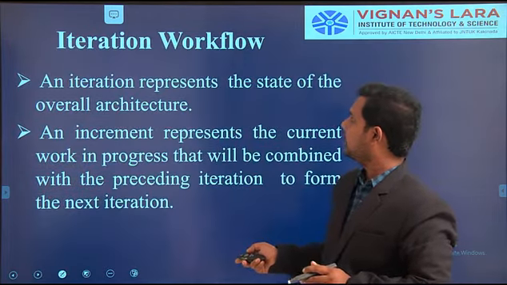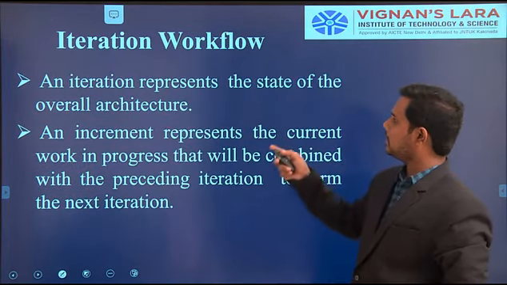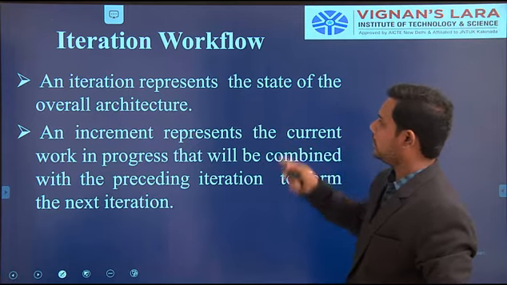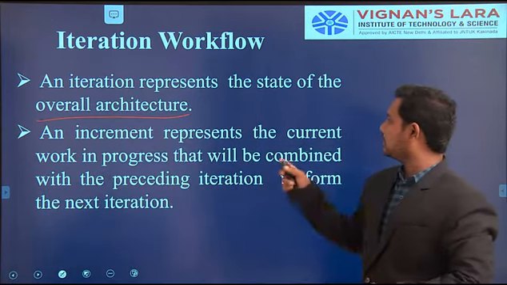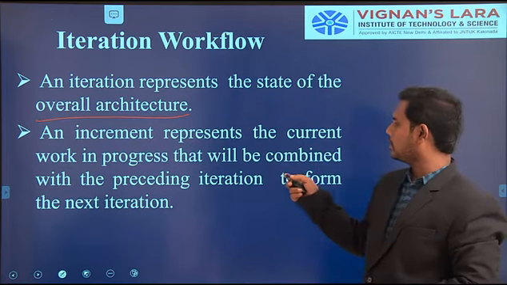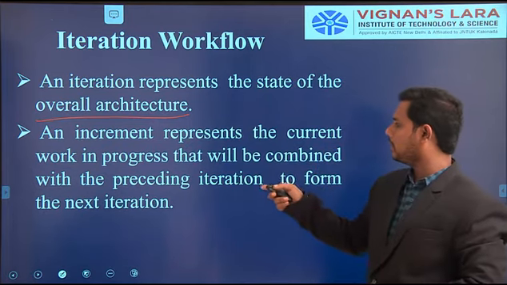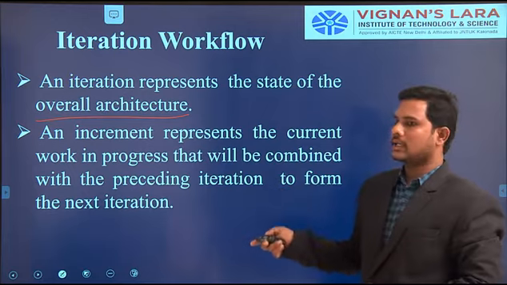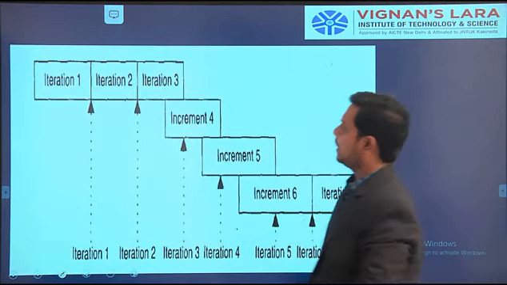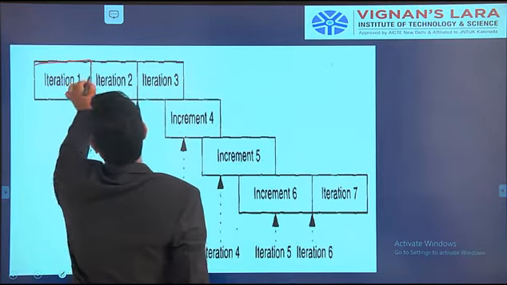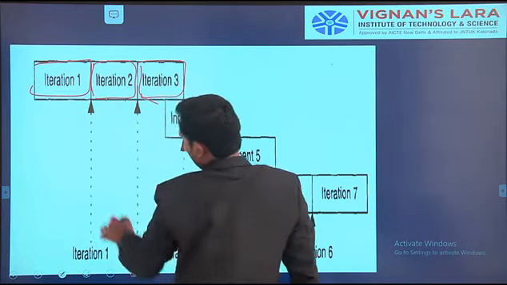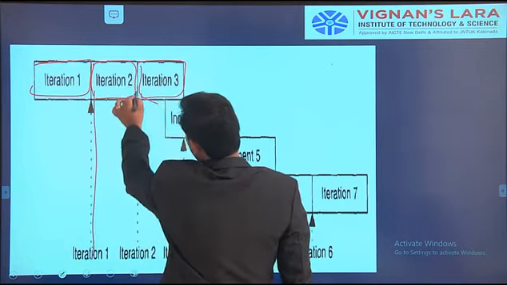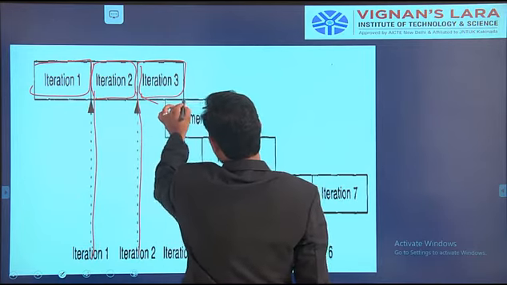In the iteration workflow, the iteration represents the set of the overall architecture of the project, and the increment represents the current working process as well as combining the preceding iterations with the next iteration. So here are iteration 1, iteration 2 and iteration 3. Iteration 1 is completed, iteration 2 is completed, iteration 3 is not completed.